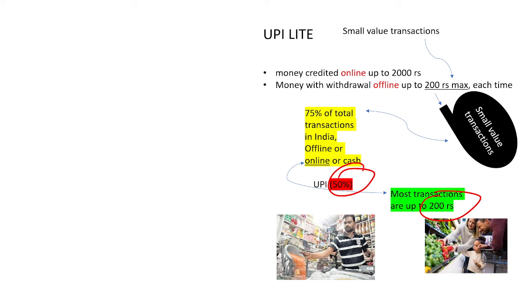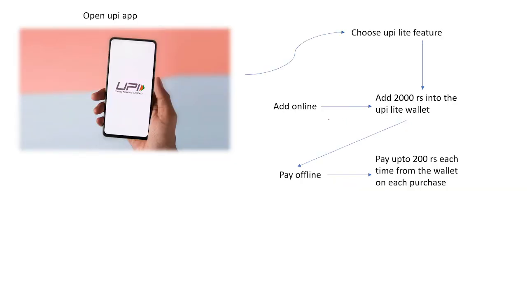So there has to be a particular scheme, as I already said, to include these people in financial inclusion. Let us understand how the UPI Lite scheme will be practically implemented through the app. Within the app we will see how things process. While a person is opening the UPI app on his smartphone, he has to choose the UPI Lite feature for small transactions only.